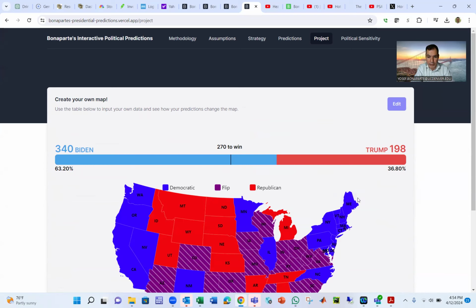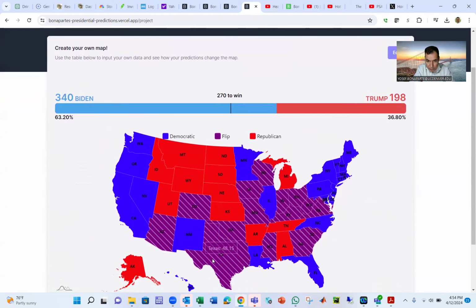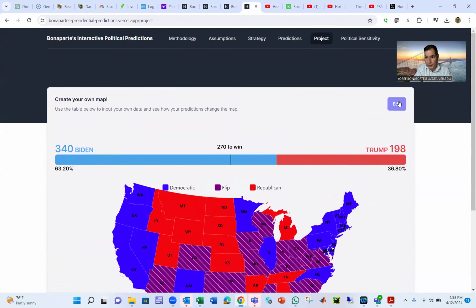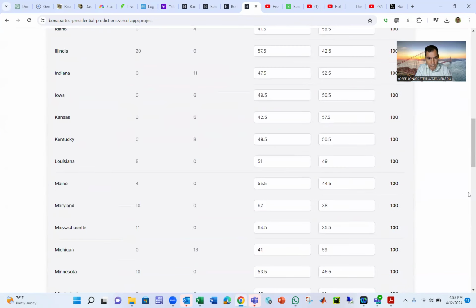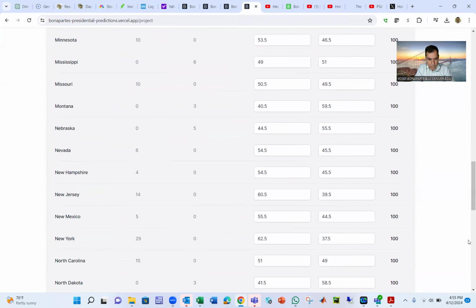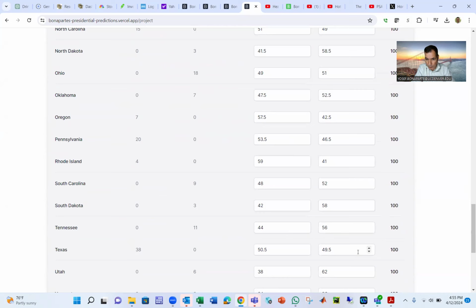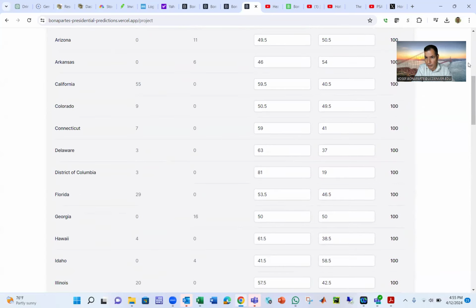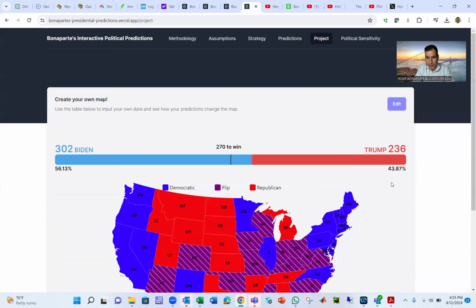Trump now has 198. Now I'm going to also give him, for example, Texas. I'm going to give Texas to Trump. If you want to give Texas to Trump, these are arbitrary numbers I put in. Good. So in this case, display, you got Trump 236. So you can play with this and change the state the way you want it.